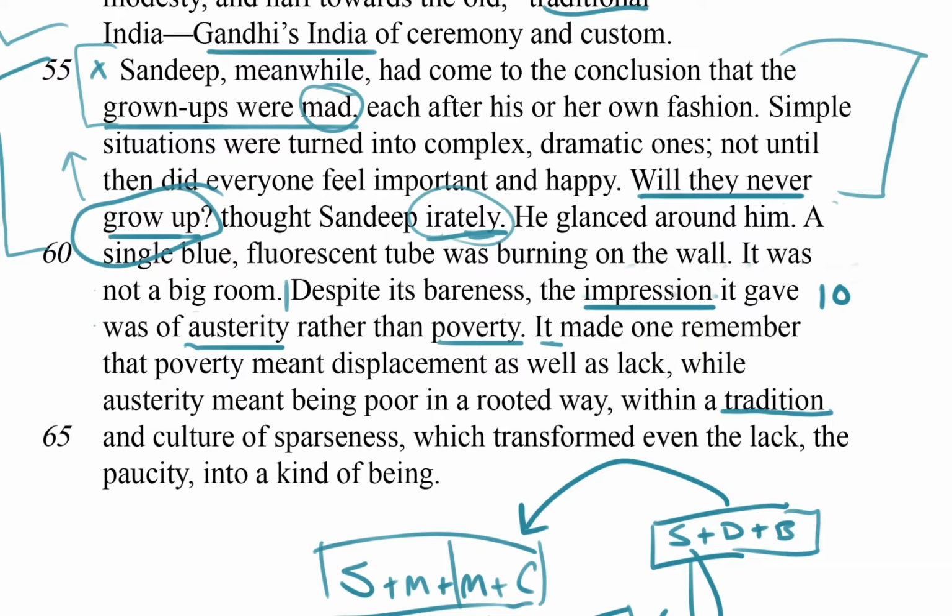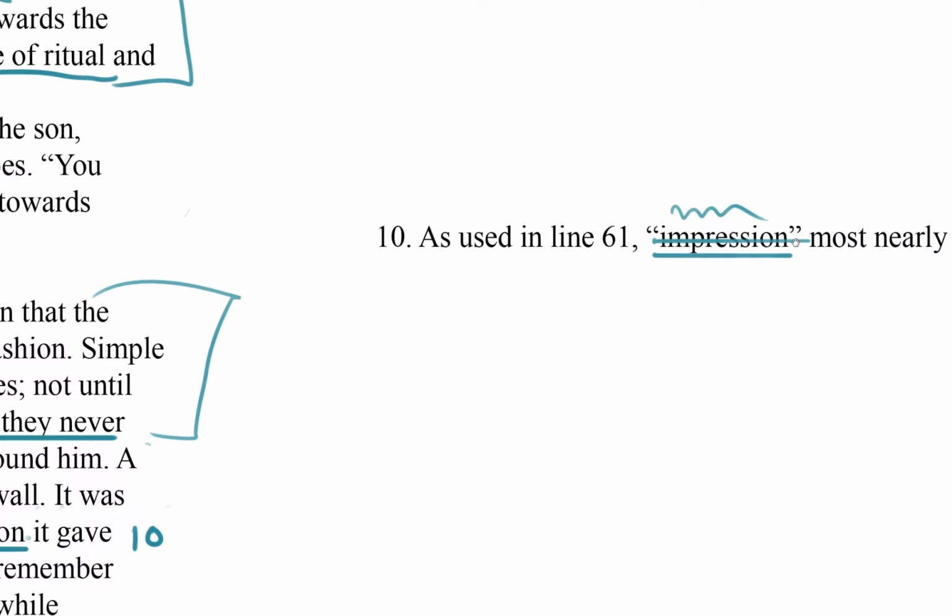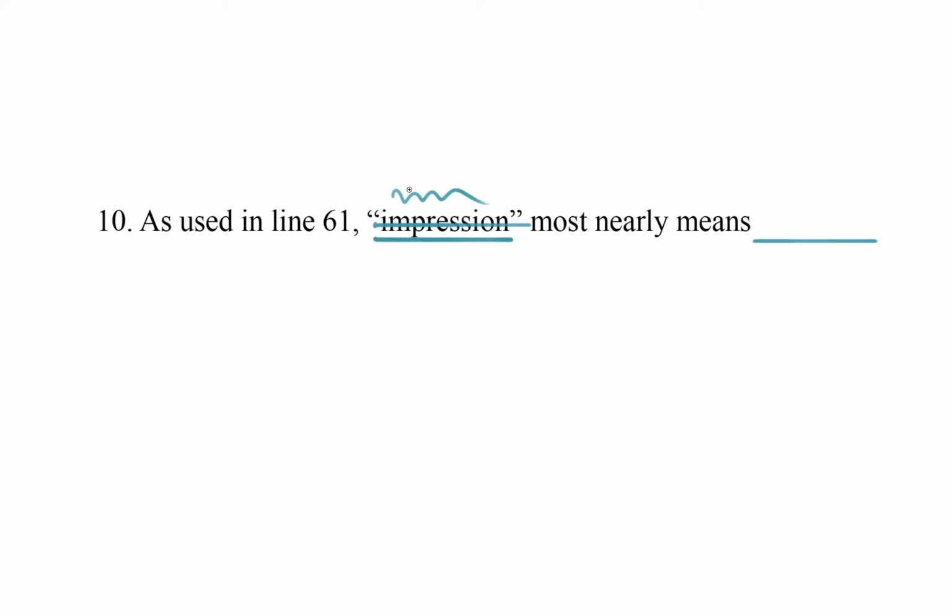So what I want to do with impression is basically come up with my own definition for the word. And I don't know, this is talking about the way a room looks. I might say picture, but I think I want to go with feeling. So let's go back to the question. I'm going to write feeling here. Like not just the way something looks, but the way it makes a person feel. And let's expose those answer choices and see what we got.